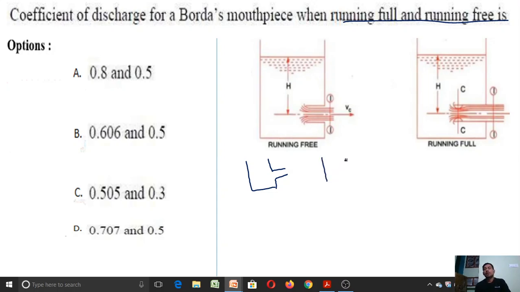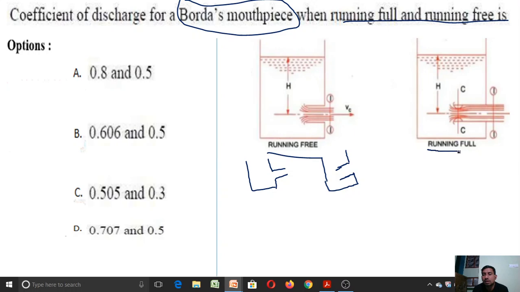If this small piece of pipe is provided inside the tank like this, then it is called an internal mouthpiece. So our Borda's mouthpiece is an internal type mouthpiece. Here we have two figures. One is Borda's mouthpiece running free, and another is Borda's mouthpiece running full.